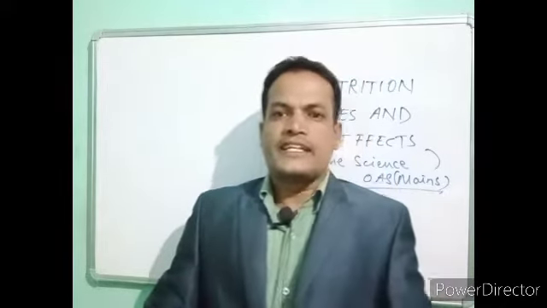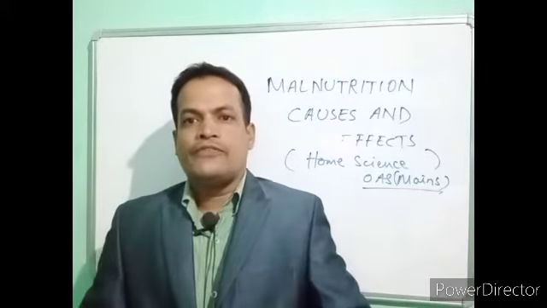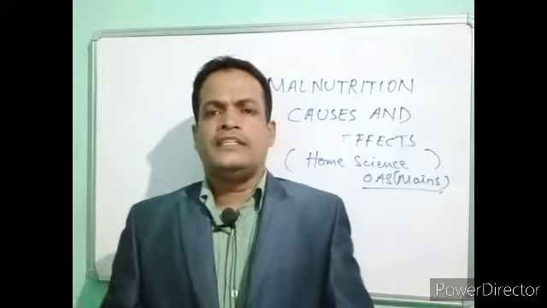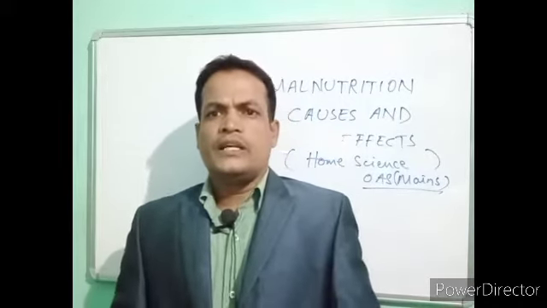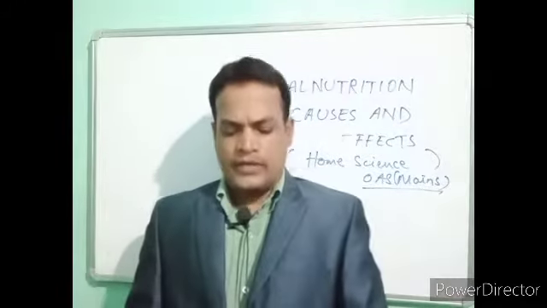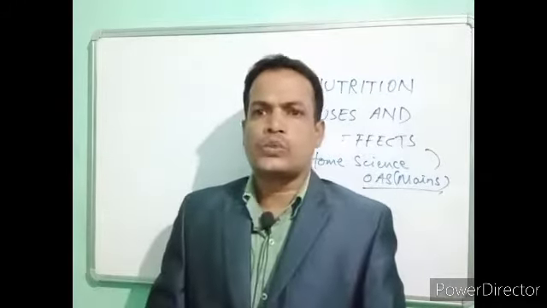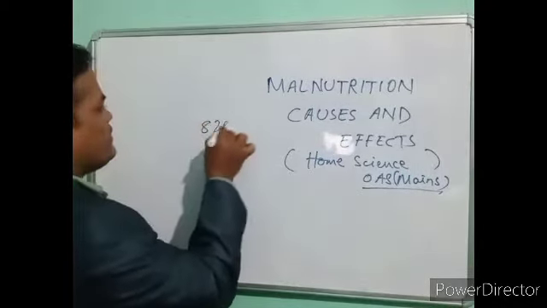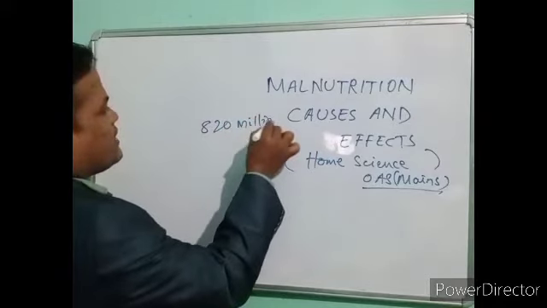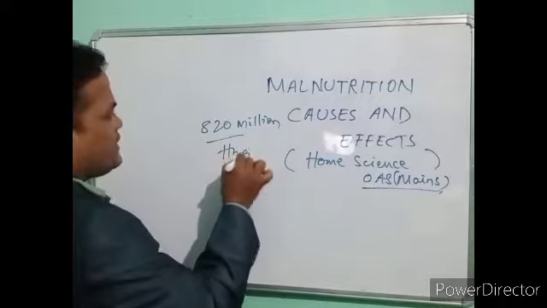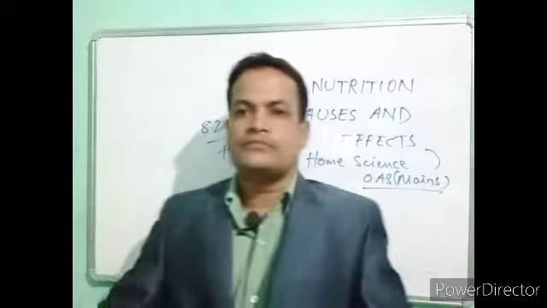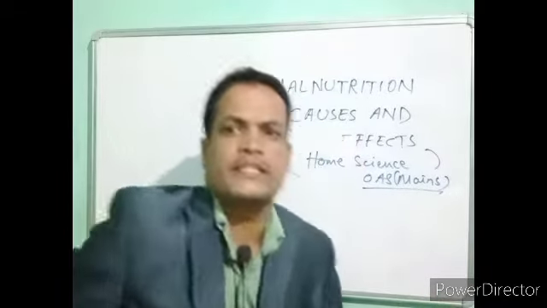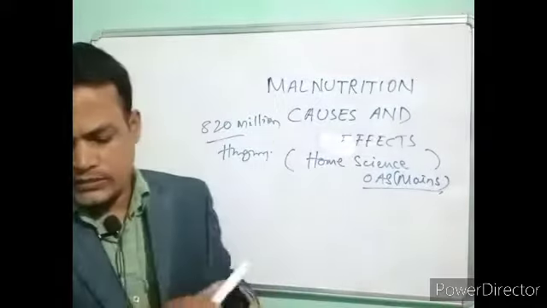If you see the statistical data, 1 in 9 people in the world is suffering from malnutrition. Means each year we can say 820 million people are hungry. Every year they are suffering from malnutrition or are undernourished. Is it right? Let us see in detail what malnutrition is.